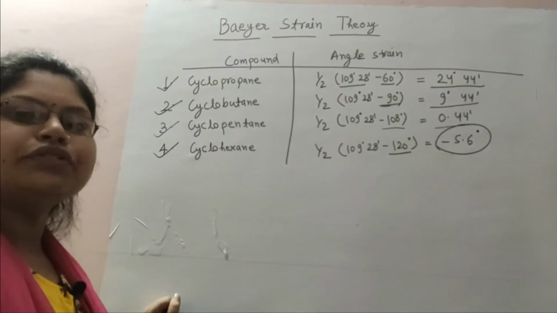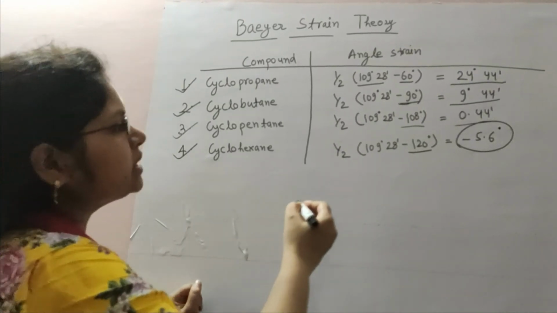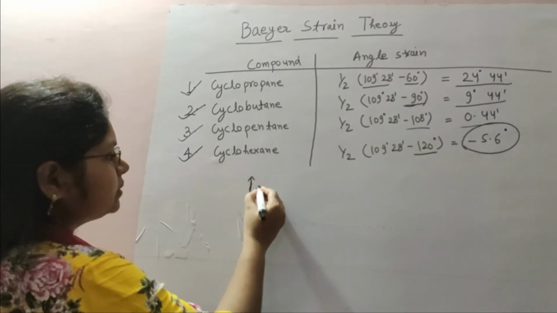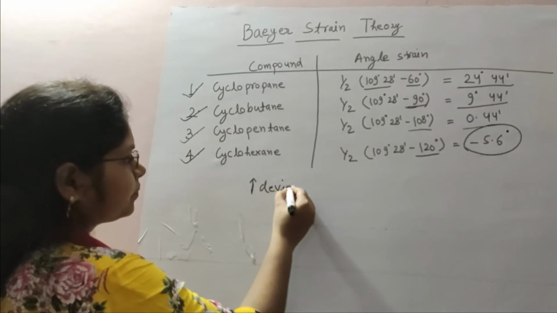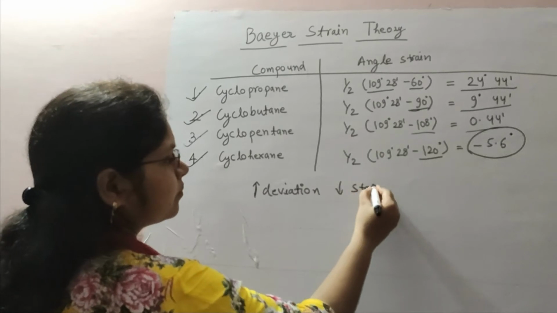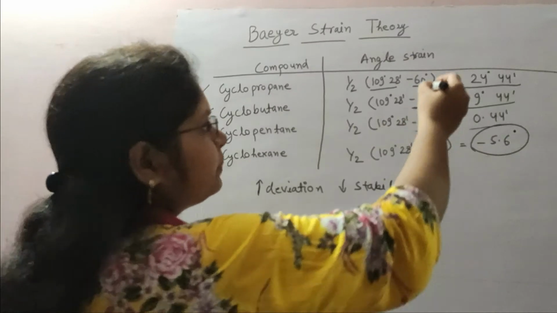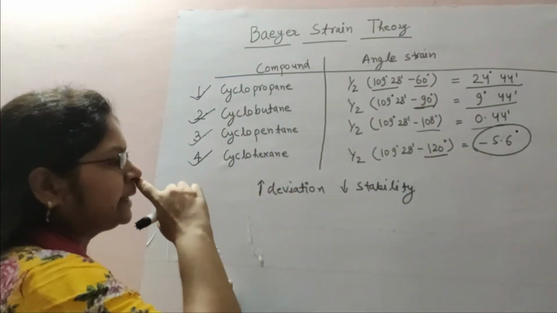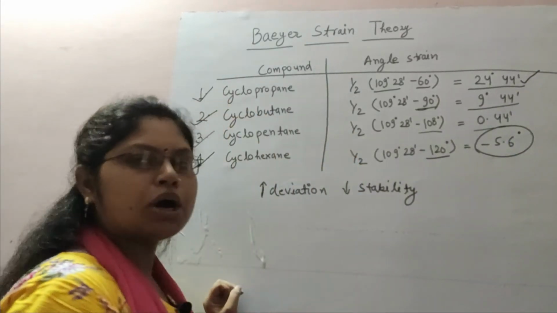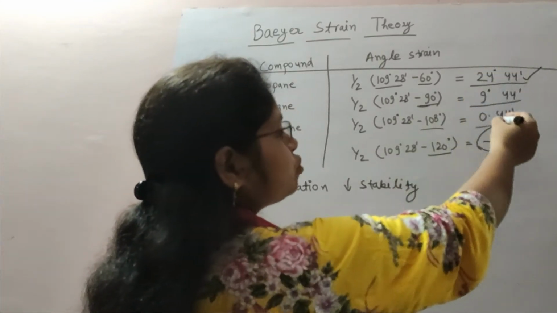So what are the different assumptions of Baeyer? The first assumption is that, as I have already said, the greater the deviation, the lower the stability. If we compare all the angle strains, there is a 24 degree 44 minute deviation in cyclopropane, which is the highest compared to all the rings.